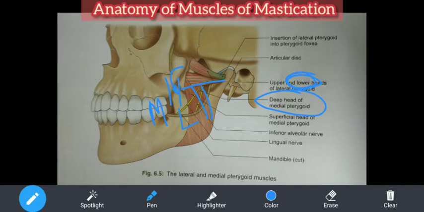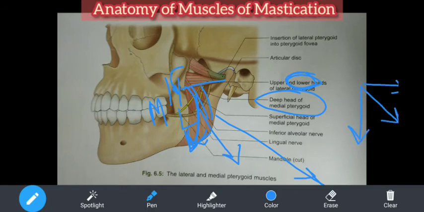Okay. So if you see this, we have seen the origin. Now insertion, as you can see, it is going down, the fibers of the medial pterygoid, and backwards. So running downwards, backwards, and laterally. See this: downwards, backwards, and laterally. If you see it in 3 dimensions, this is the direction of the fibers of the medial pterygoid. Okay, medial pterygoid. Now if you see, the two heads embrace part of the lower head of the lateral pterygoid.